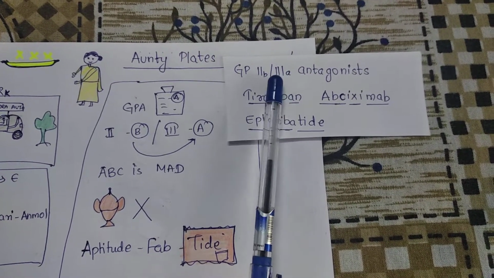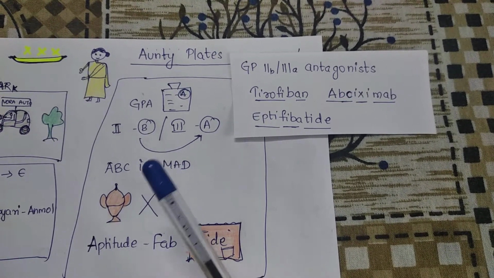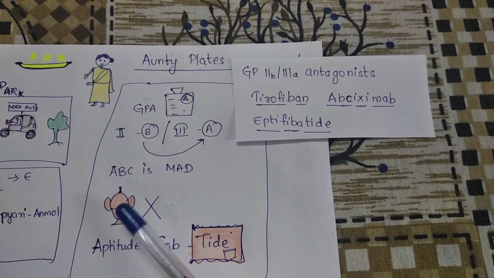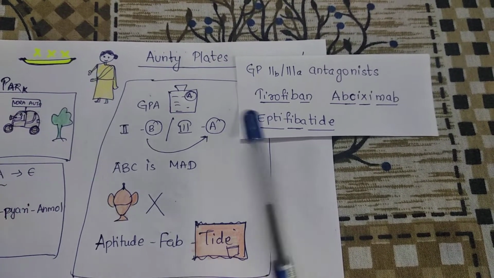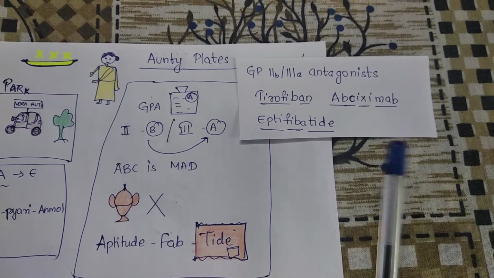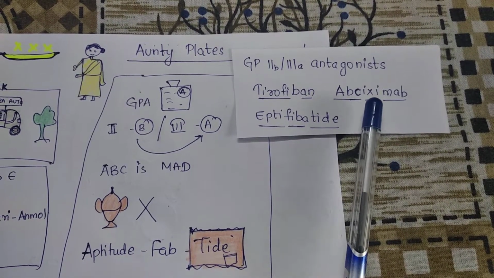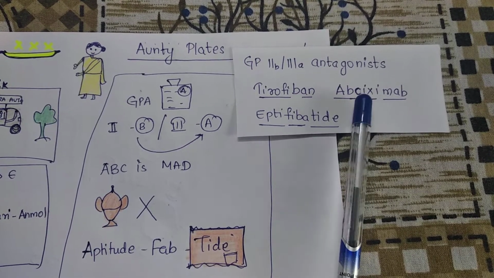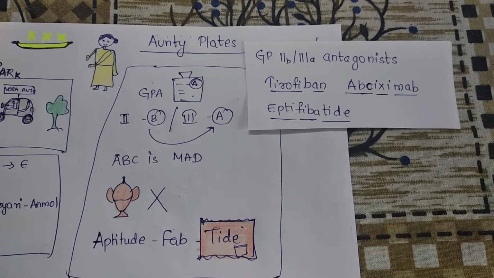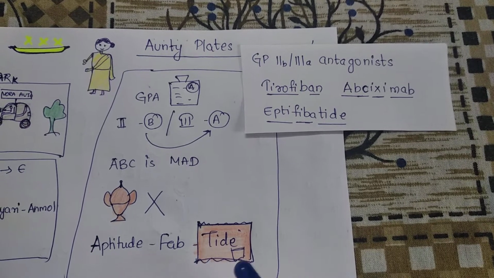Got B in 2nd class, A in 3rd class, antagonists. So the drugs are, she banned the trophy. Trophy, she pronounced trophy as Tirophy. So the drug is Tirofiban. ABC is mad. Instead of mad we are going to write as MAB. So instead of S we are going to write X. ABC is MAB, that is mad. ABCiximab. And she will fab the aptitude by washing it with Tide.